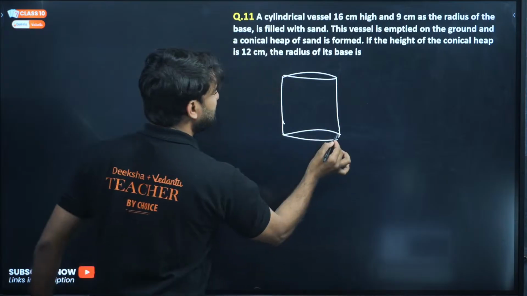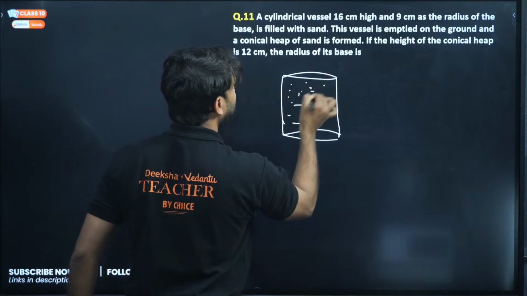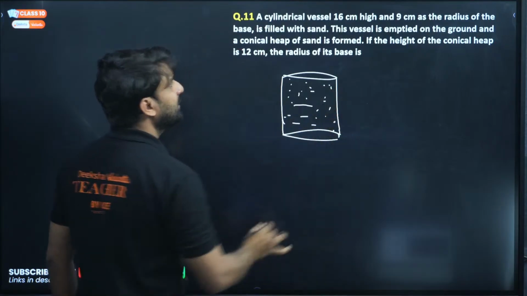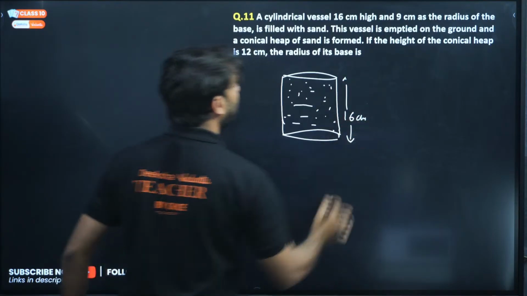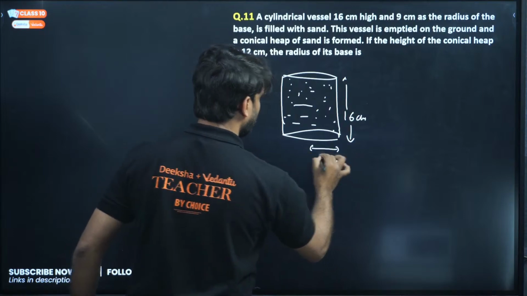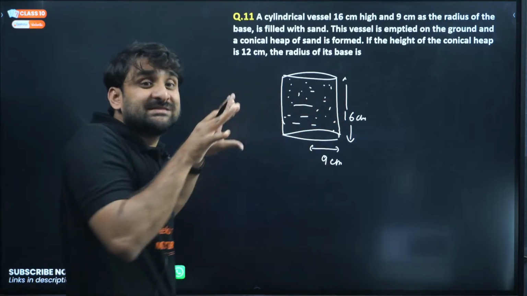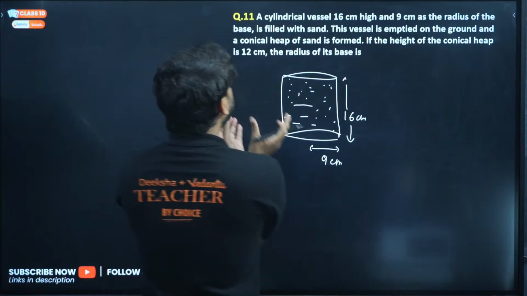Okay, and this cylindrical vessel is filled with sand. This complete cylindrical vessel is filled with sand, and the height of the cylindrical vessel is 16 centimeter, my dear champion, and the radius is 9 centimeter. Okay, this cylindrical vessel which is filled with sand is emptied on the ground and a conical heap of sand